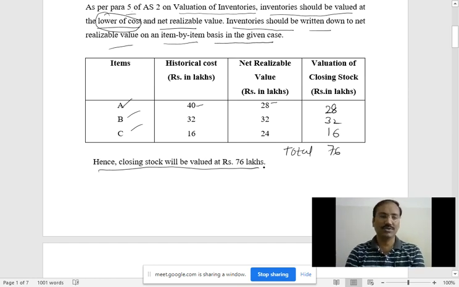Is this solution clear to all of you? Don't worry about the accounting standard. The questions are difficult, but the solutions of the problems are very simple, like what I just explained. But a very important thing is you have to first understand the theory. If you are not able to understand the theory, you are not at all able to solve the problem.